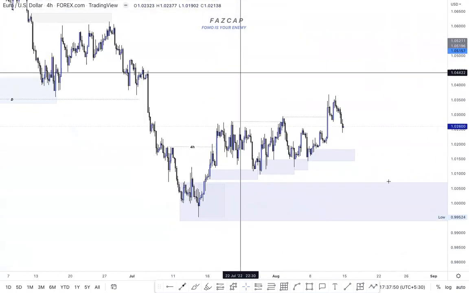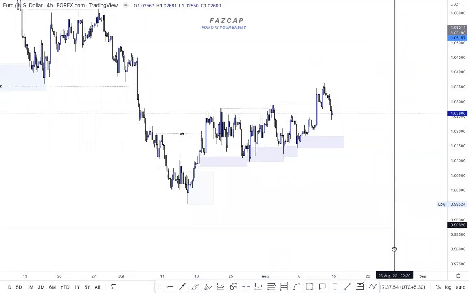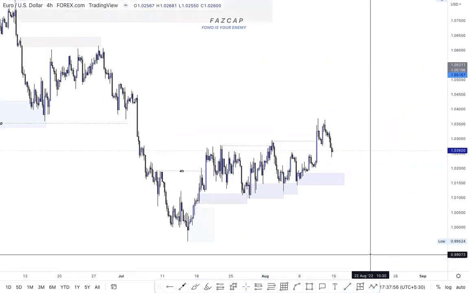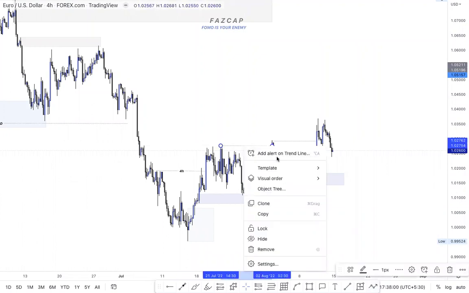So what next? I'll just remove this POI. What next? What we can expect next, as I've showed, is that market is breaking this 4 hour structure.